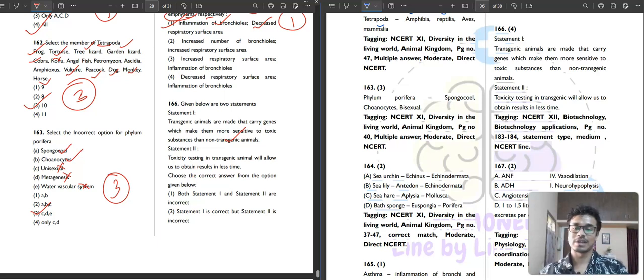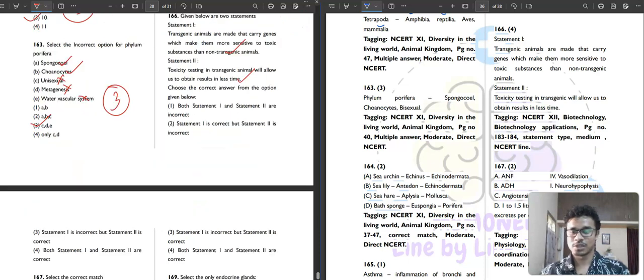Then statement second, toxicity testing in transgenic animals will allow us to obtain the results in less time. Yeah, it is also correct. Toxicity testing in transgenic animals will allow us to obtain results in less time. What is the correct answer? So both the statements are correct. Fourth option is your correct answer.